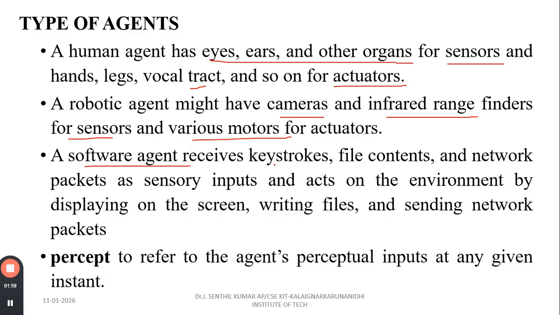Software agents receive keystrokes, file contents, and network packets as sensory input, and act upon the environment by displaying on the screen, writing files, and sending network packets. So these are some examples and types of agents which we have in real time. The percept refers to the agent's perceptual inputs at any given instant. So these are the types of agents.